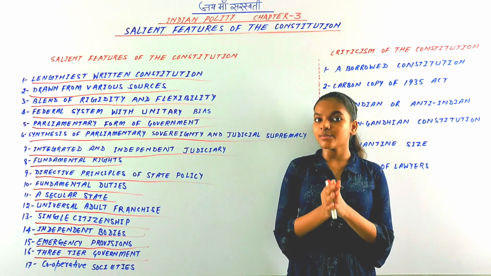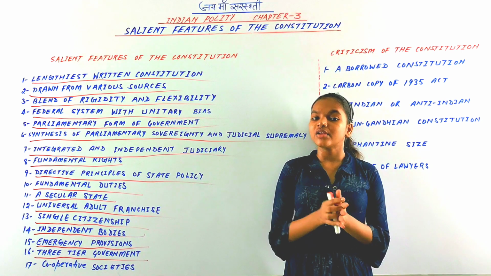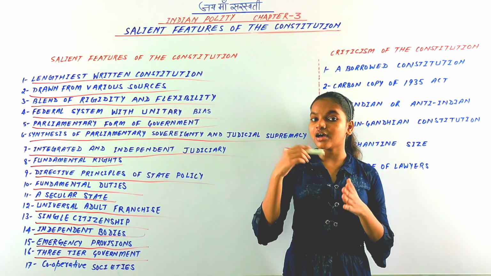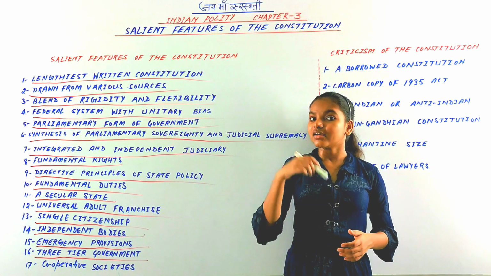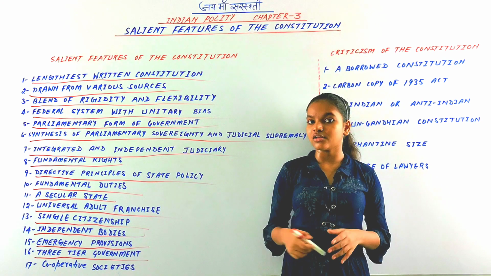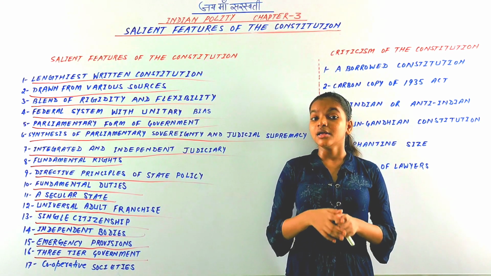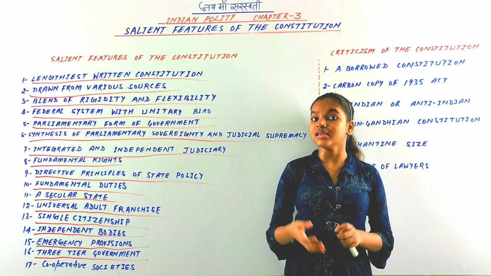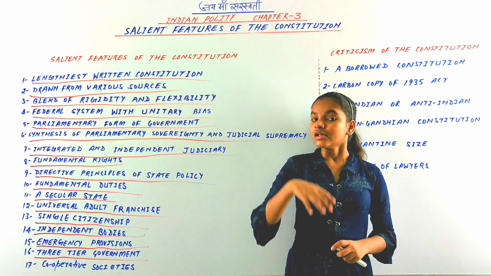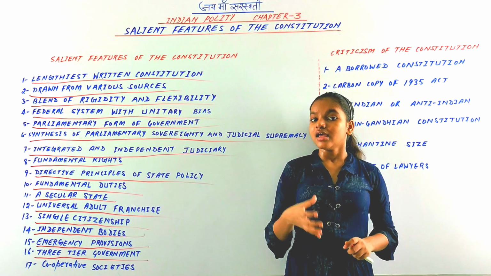The 73rd Constitutional Amendment Act of 1992 made local governments, the third tier of government for villages, that is Gram Panchayats. These are local governments of the village, rural area. And the 74th Constitutional Amendment Act made municipalities the local government of urban areas.